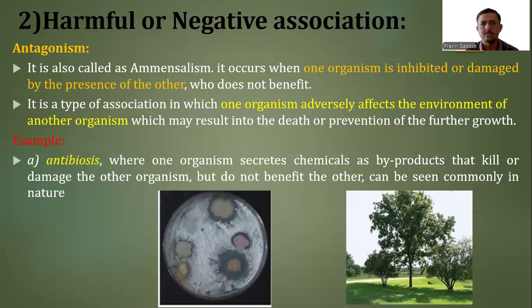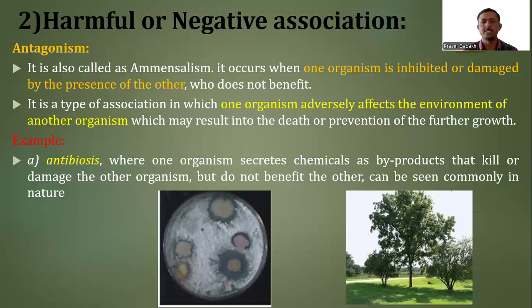When we discuss the negative type of association, again two partners are involved. In a positive association, the partners either get benefit or at least do not get harmed by the other partner. But in a negative association, due to the presence of one partner, the growth of the other organism can be inhibited or damaged. It is called antagonism.